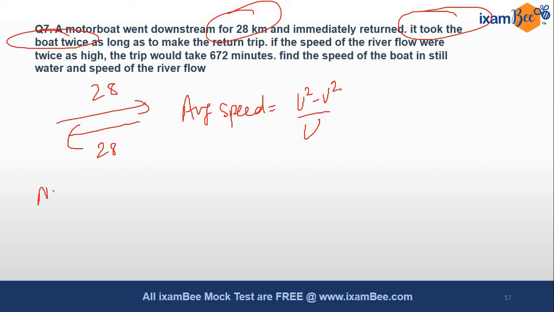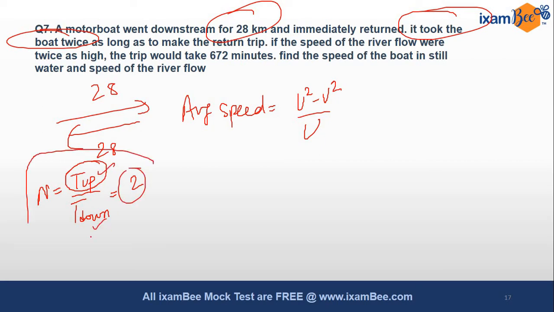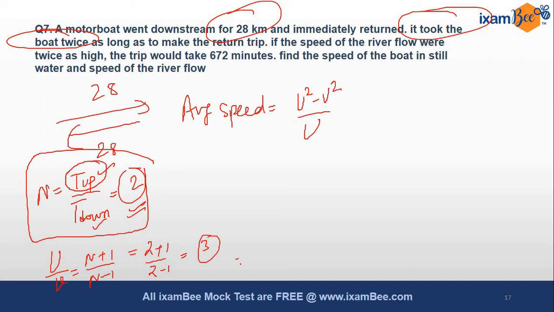I told you that whenever you have time of upstream upon time of downstream, here it is 2, you can find u by v simply as (n plus 1) by (n minus 1). Here n is 2, so it will be (2 plus 1) by (2 minus 1), which is 3. So from here we get u equal to 3v.